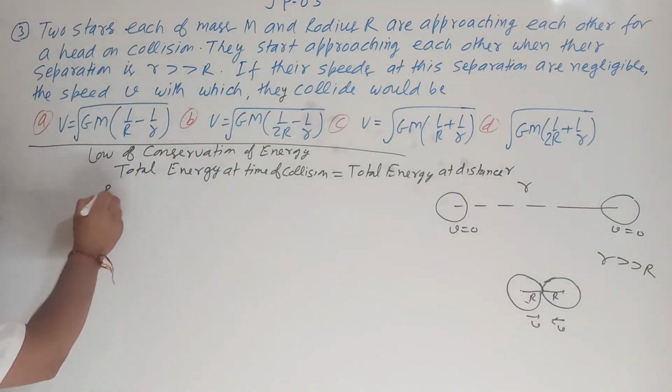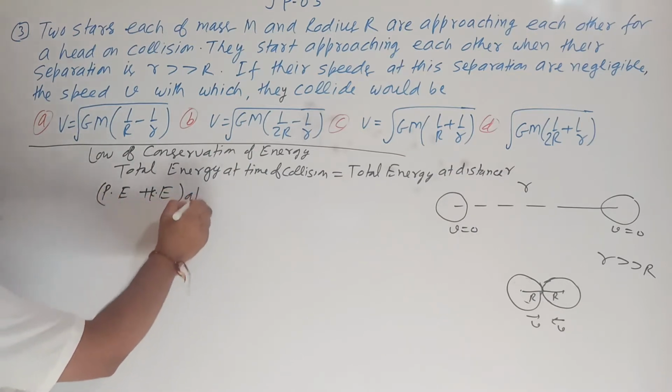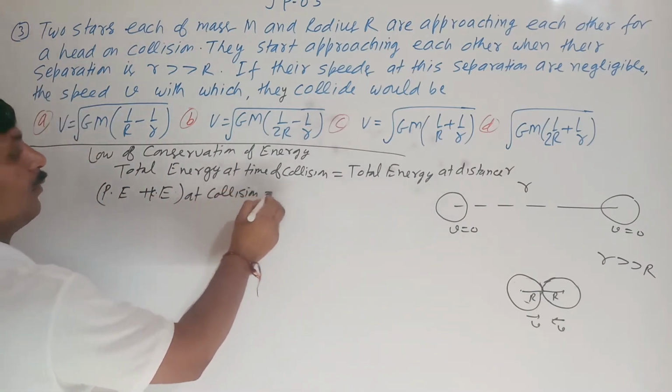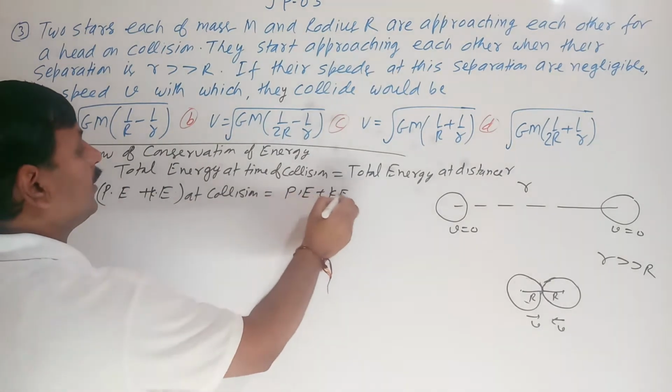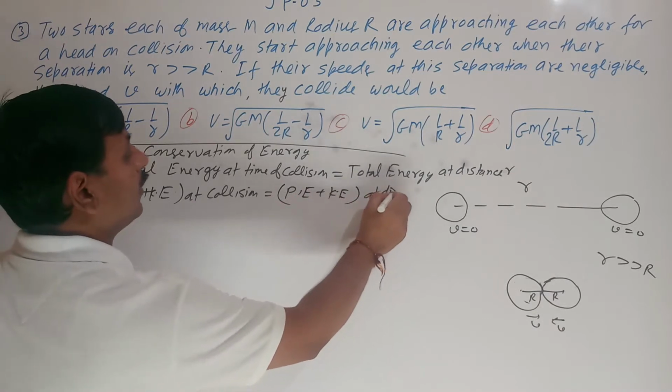The potential energy plus kinetic energy at the time of collision is equal to the potential plus kinetic energy at distance r.